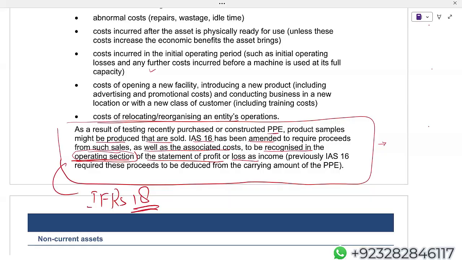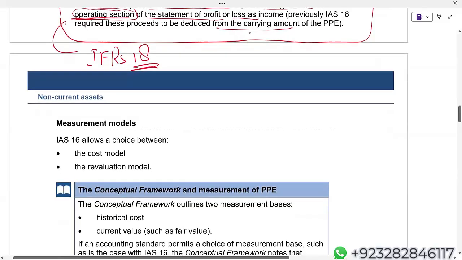And I've already mentioned, from here onwards, while you are answering SBR, any transaction, debit or credit, which affects P&L, you have to mention the section as well. Operating section of the statement of P&L. Previously, IAS 16 required these proceeds to be deducted from the carrying amount. Now it will go to the operating section of the income statement.